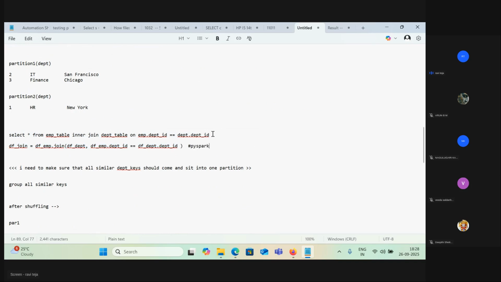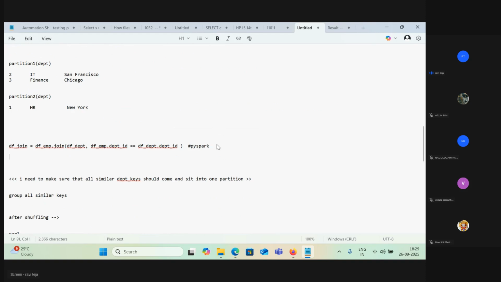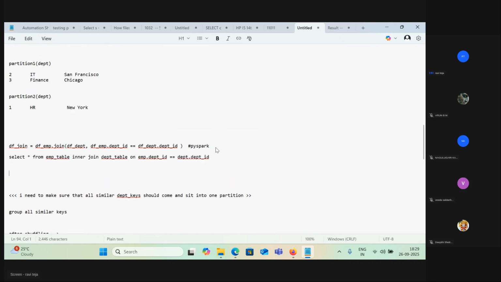Or you can just create these tables. I know it's a bit complex for you, but let me do emp dot createOrReplaceTempView emp. This is one view I created on top of the employee table.